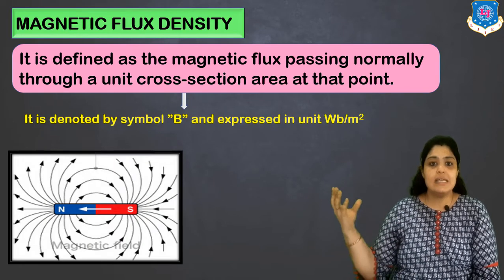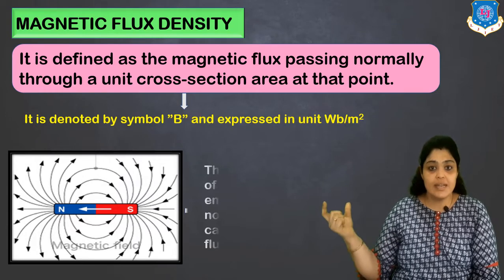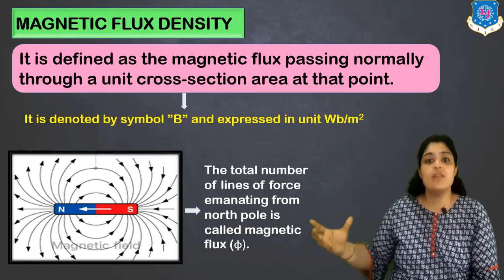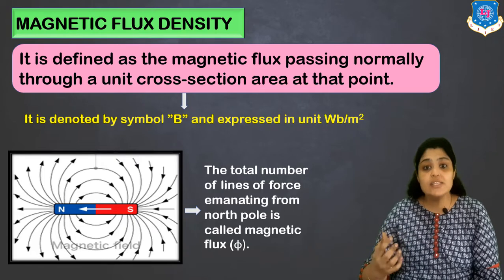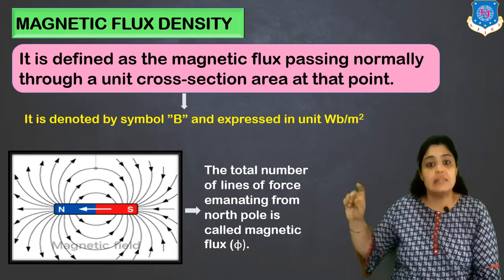Magnetic flux density. In this diagram again you see that there is a magnet with magnetic field lines. What are these lines called? These lines are nothing but the lines of flux. If you hold a magnet, you're not going to see these lines. They are imaginary lines which emanate from north pole and go towards the south pole, and these are what are known as flux lines.